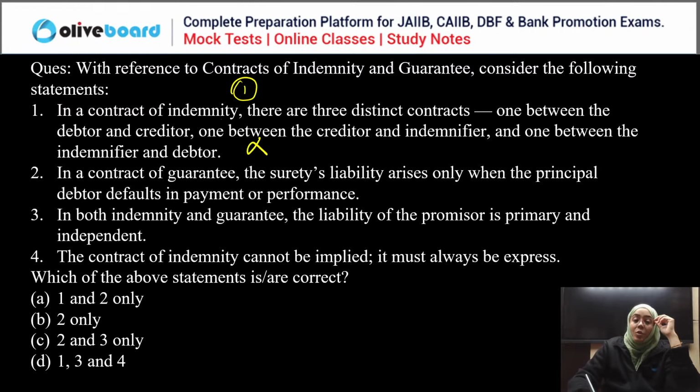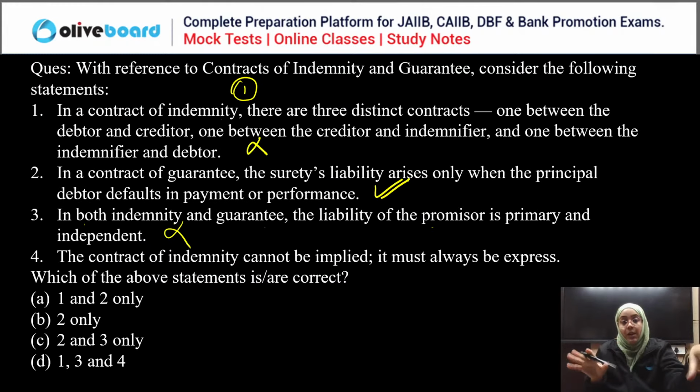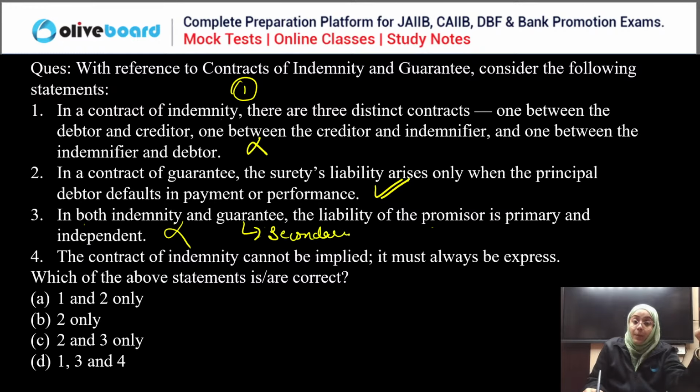Now, in contract of guarantee, the surety's liability arises only when the principal debtor defaults. Yes, that is a perfectly correct statement. In both indemnity and guarantee, the liability of the promisor is primary and independent. No, not at all. In indemnity, the indemnifier's liability is primary, whereas in guarantee, the surety's liability is secondary, not primary.